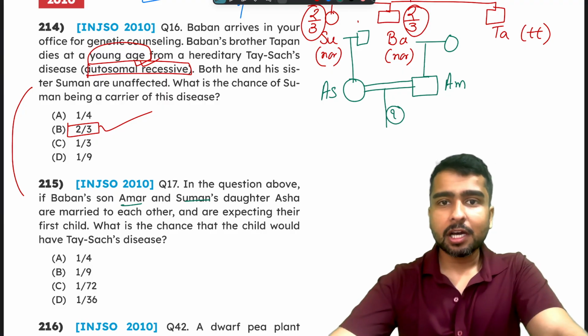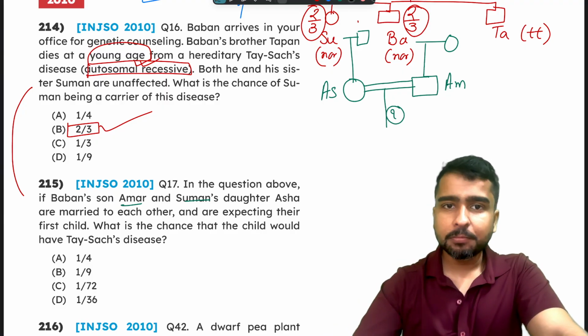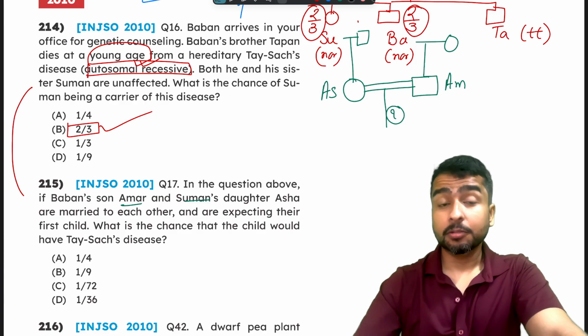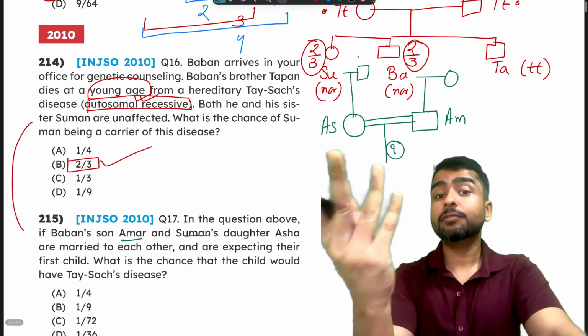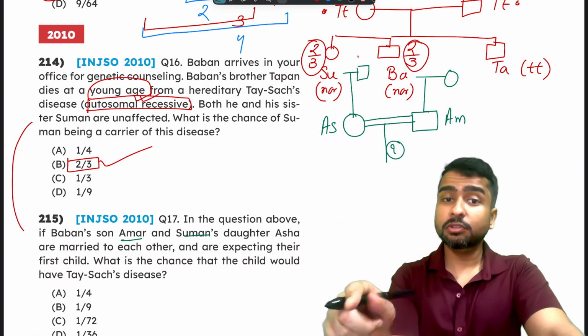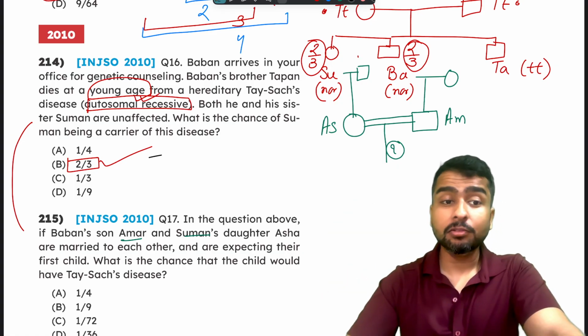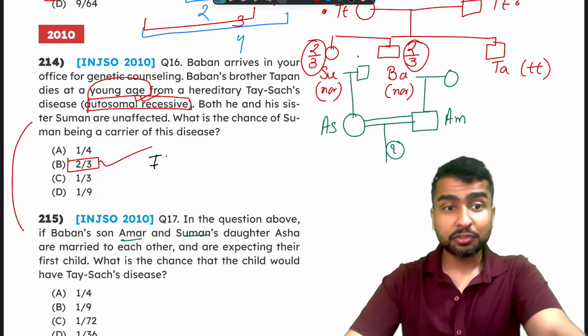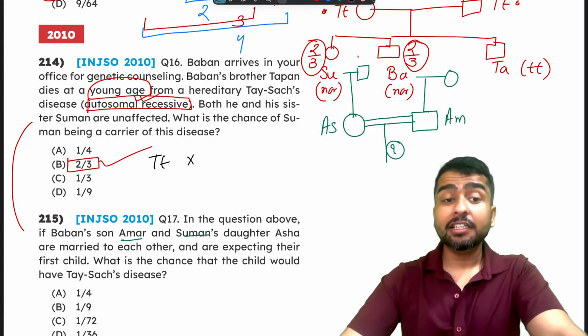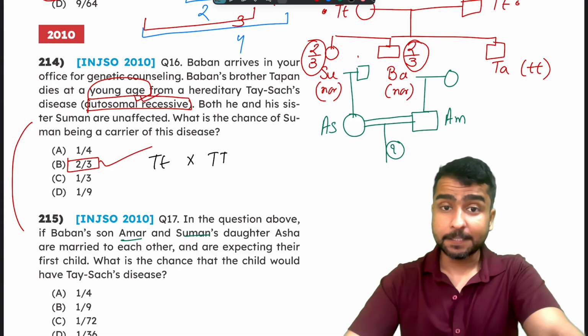Clear? Now how do I do that? Simply let us assume Suman is a carrier. Remember, there was a 2/3 possibility of Suman being a carrier, but because we have already considered 2/3, we'll simply assume now that Suman is a carrier. So Suman being a carrier means big T small t, and if she marries a totally normal person, that would be big T big T.